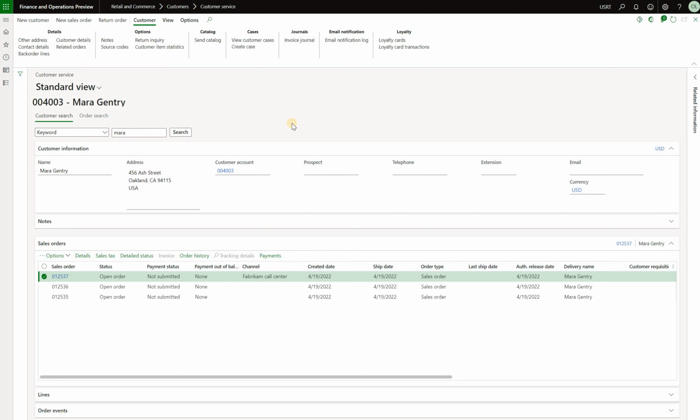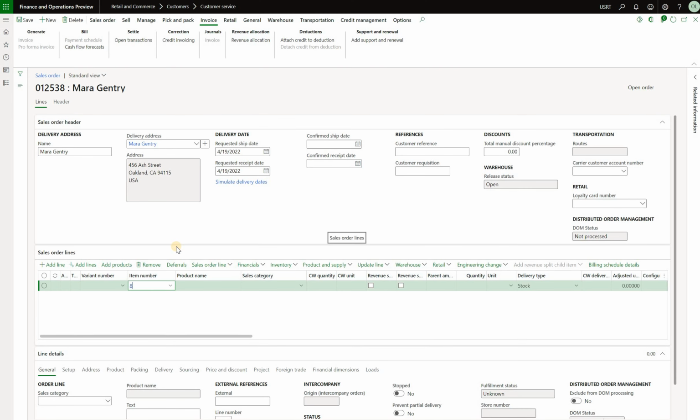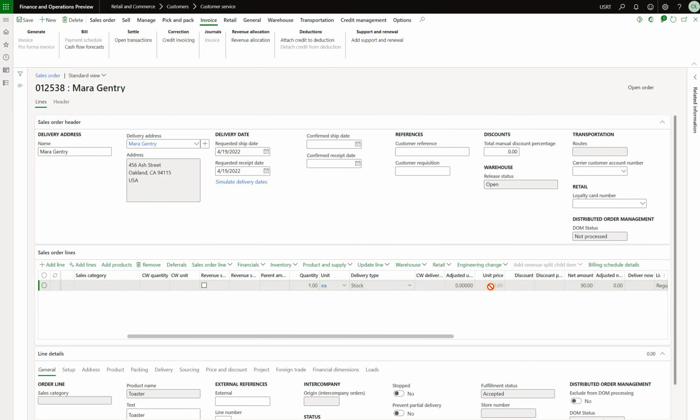Now let's create a new sales order, but now attach it to an existing sales agreement. New sales order, click on the drop down. Here's a sales agreement we saw. Click on use this agreement and type in the item number. And now we're getting this result. So the net amount is correct.